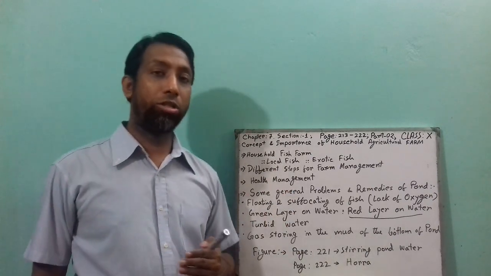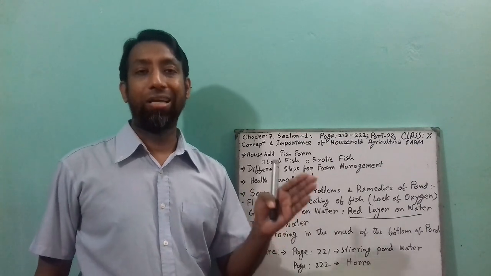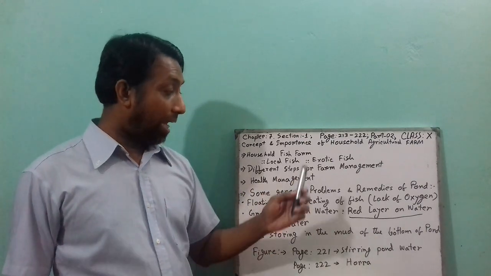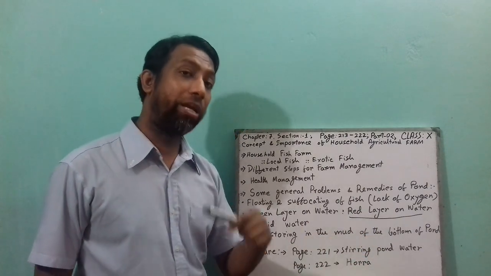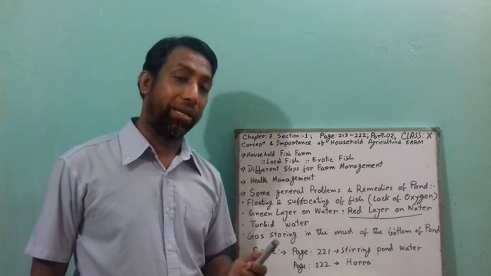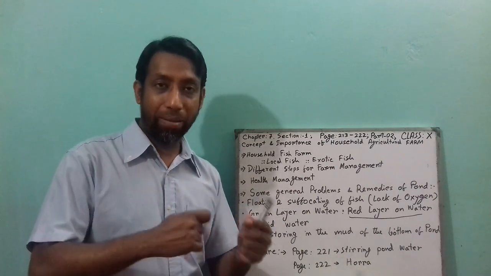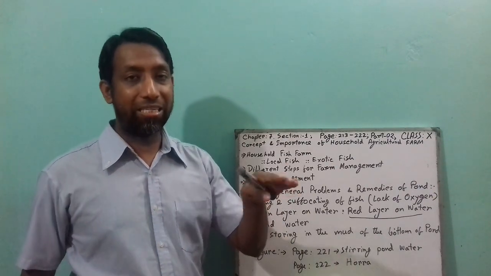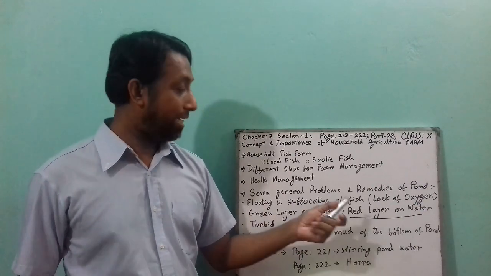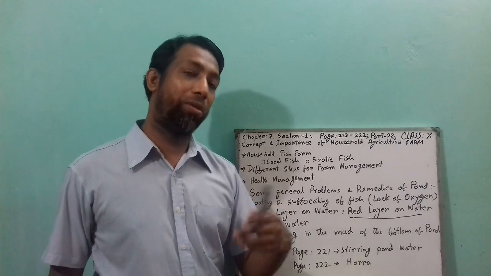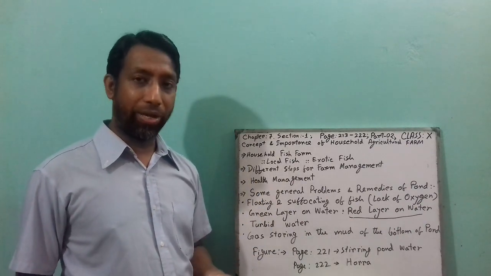Use a cotton cloth, or use banana or straw leaf. And for the red layer, that means red algae, you can provide copper sulfate. Take a packet of copper sulfate, tie it to a bamboo stick and leave it 10 to 50 centimeters underneath the pond water. Then the red algae will be spoiled in the pond. So this is the way.